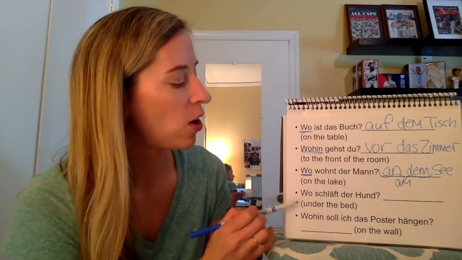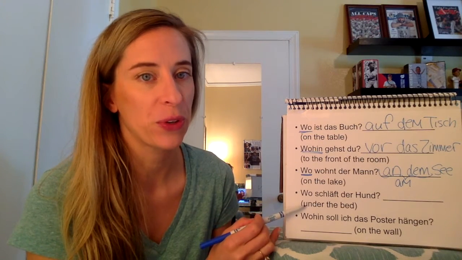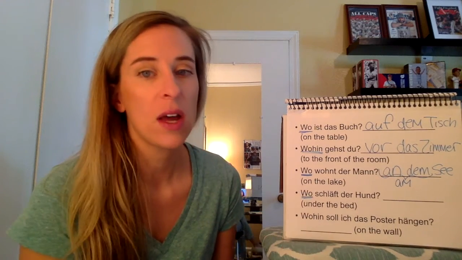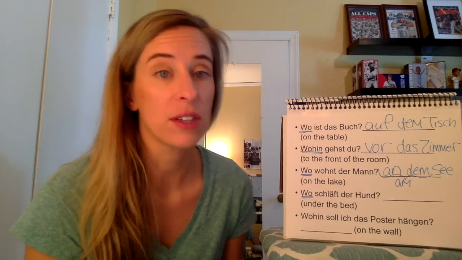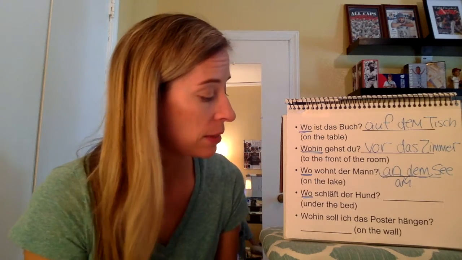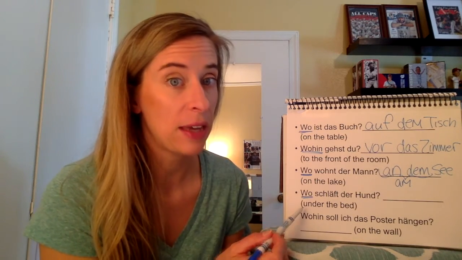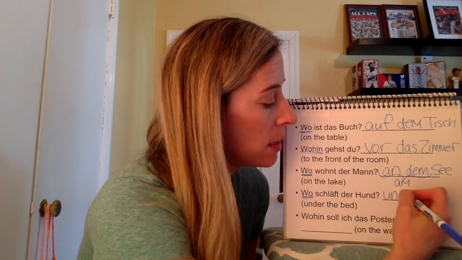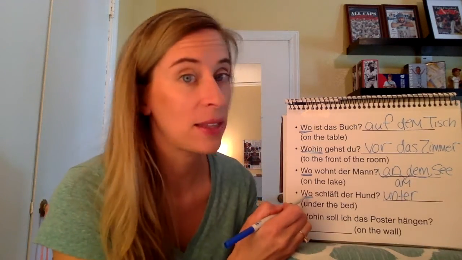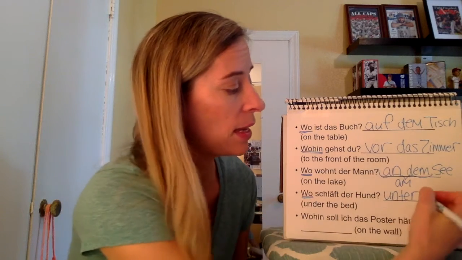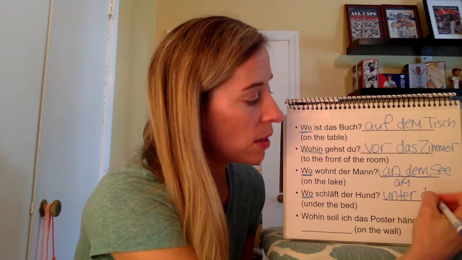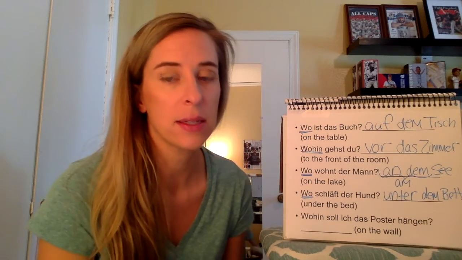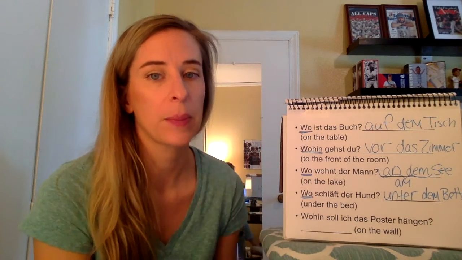All right, wo schläft der Hund? So where is the dog sleeping? Question word is wo, location. The dog is sleeping, he's not moving. So if he's sleeping under the bed, so under is going to be unter. We are located there, so we got to be dative. And it's das Bett, so it's going to become dem Bett. So unter dem Bett, located under the bed.